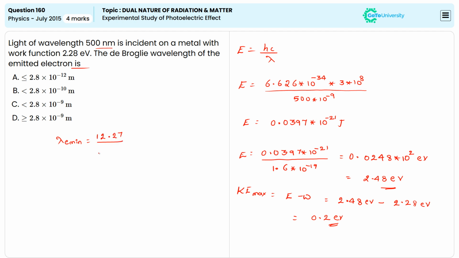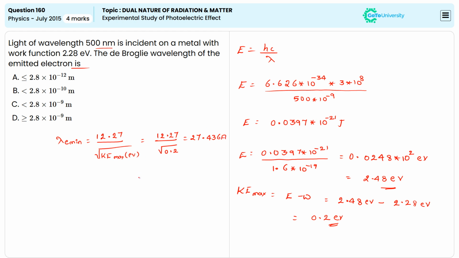For the de Broglie wavelength of the emitted electron, that is λ minimum, which is equal to 12.27 divided by the square root of the maximum kinetic energy in terms of electron volts, which is equal to 12.27 divided by the square root of 0.2. Then we get the answer 27.436 Å.